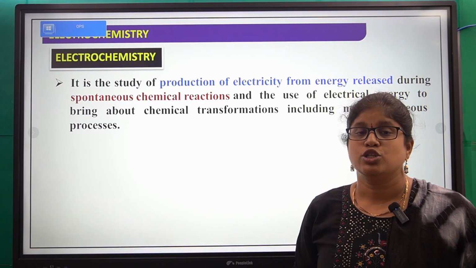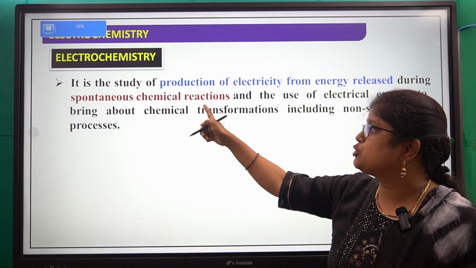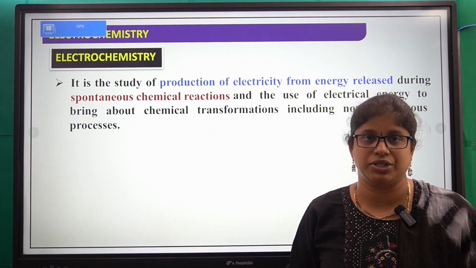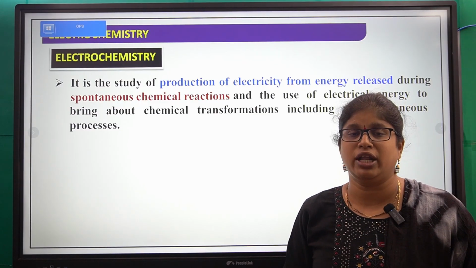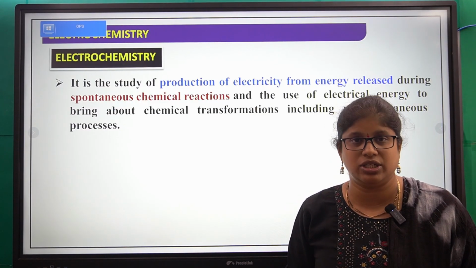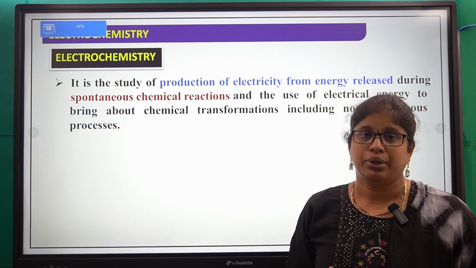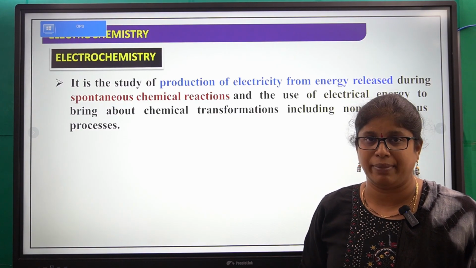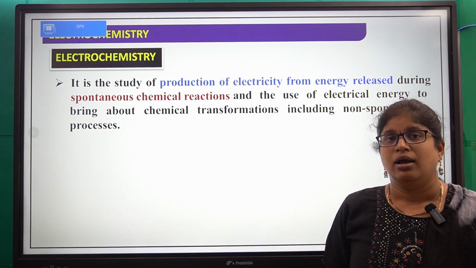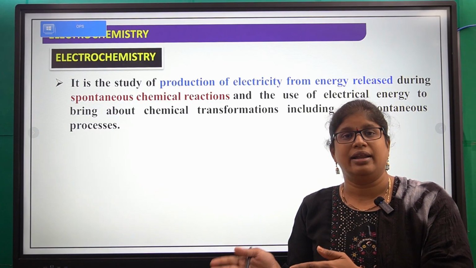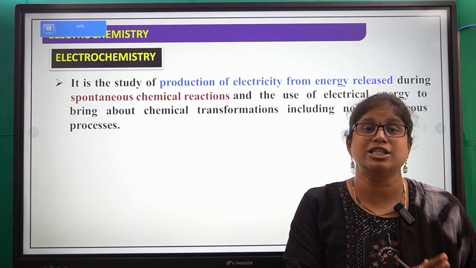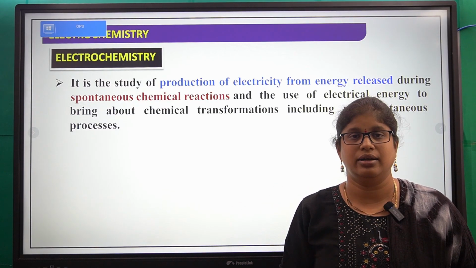Those reactions are called spontaneous chemical reactions. From a spontaneous chemical reaction, some energy is released. If we convert that energy into electrical energy, how does this happen? And again, by using that electrical energy, we carry out non-spontaneous chemical reactions.